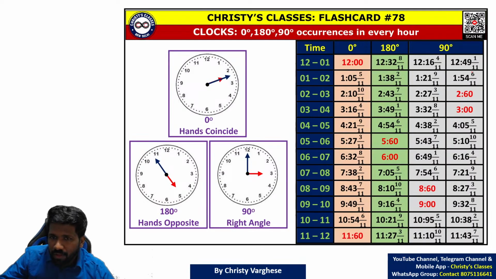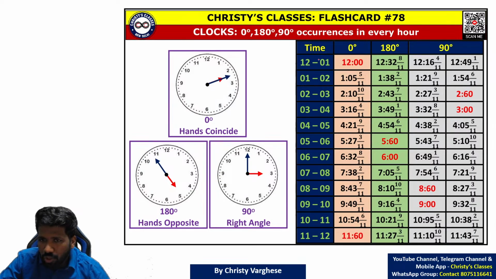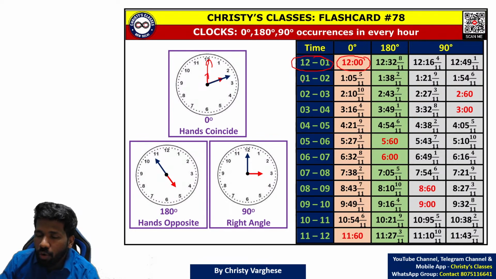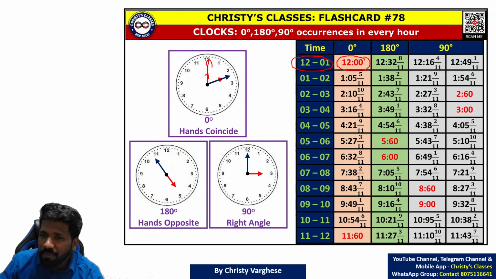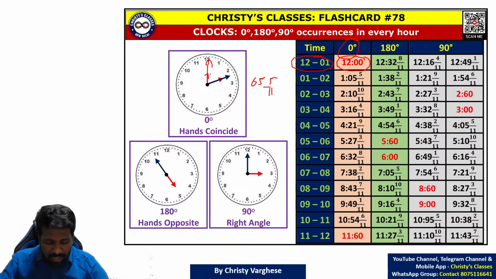What does that mean? For example, imagine 12 o'clock. What will be the angle between minute hand and hour hand? It will be 0 degree. Clear? So now when will 0 degree happen again? After 65 minutes, 5 by 11 minutes. 5 by 11 minutes is the partial minutes, that is seconds. 65 and 5 by 11 minutes later, the 0 degree angle will repeat, or hands will coincide again.